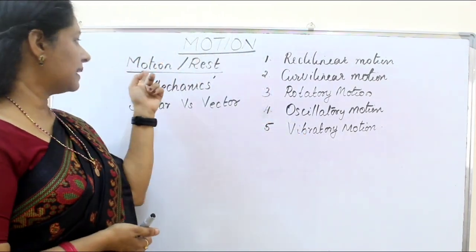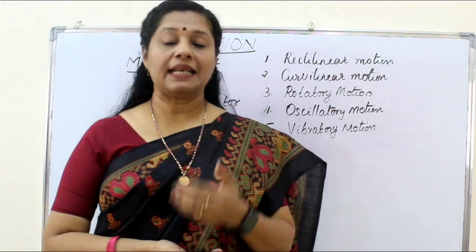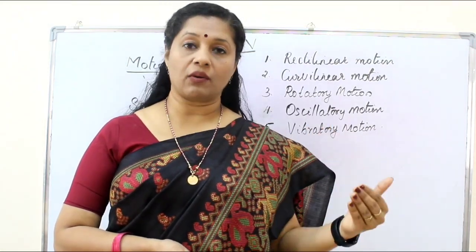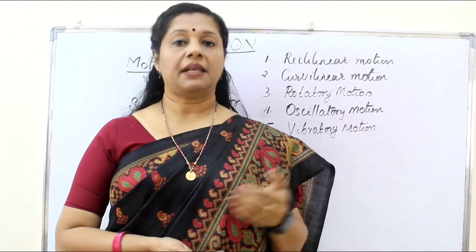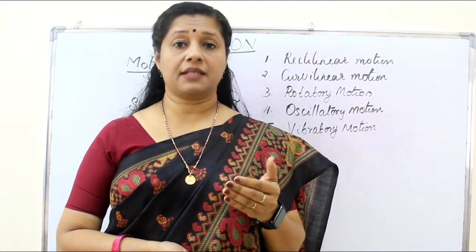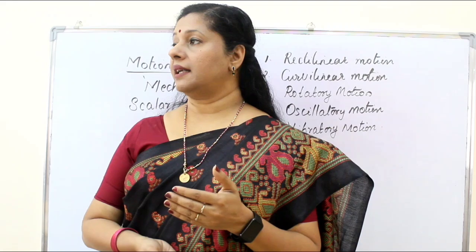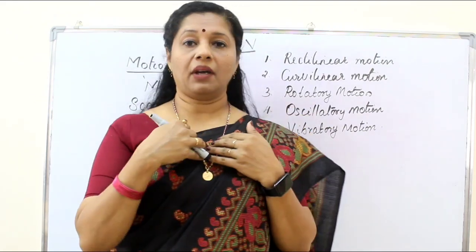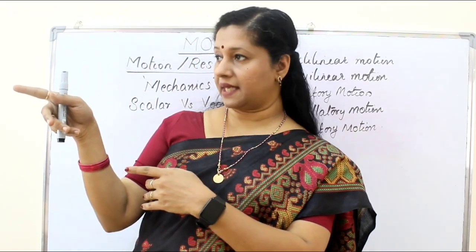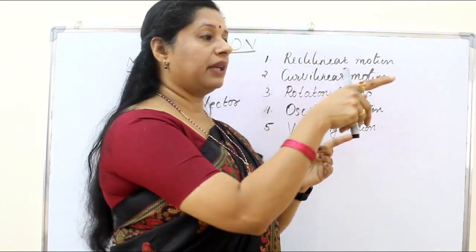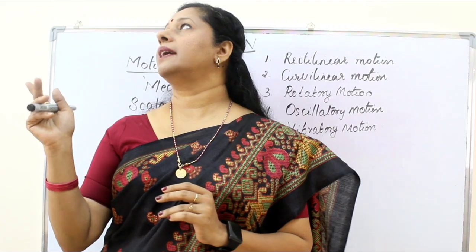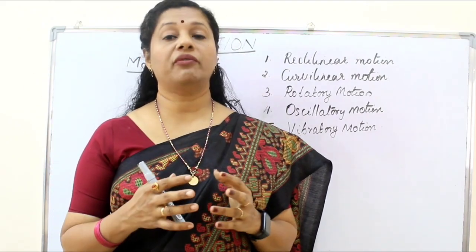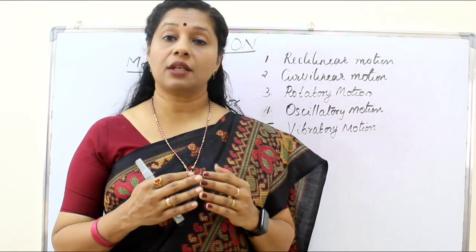But in this case motion means what? If a body is changing its position with respect to a fixed point called origin in its surroundings with passage of time. That means a car is moving. So I am looking at a car, it is starting from there, then it is moving, passing by, going. So if I am the origin, with respect to me, before it was to my left side there, now it is passing in front of me and going to another side. Or a bird flying from one end to the other. So these are all called movement, or these objects are said to be in motion.